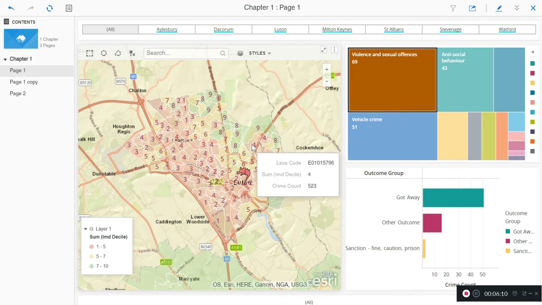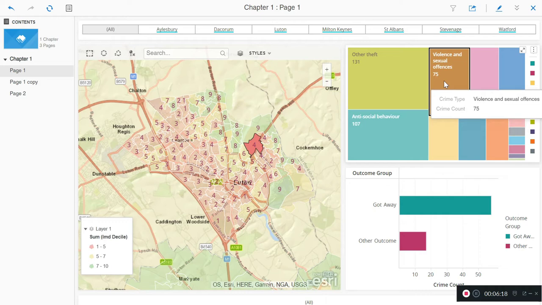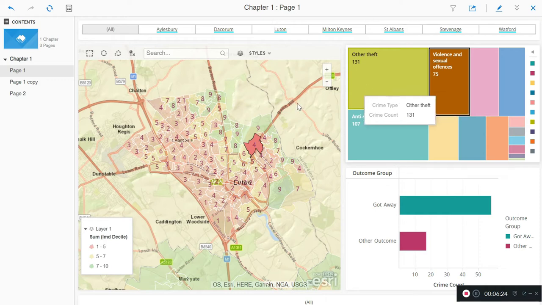What we can do is flick along all the different areas and see the sort of mix of crime that occurs. And you can see that some areas have a different mix of crime. So, you know, violence becomes less prevalent. There are other thefts. So that could be, well, not burglaries, it's just people nicking stuff.